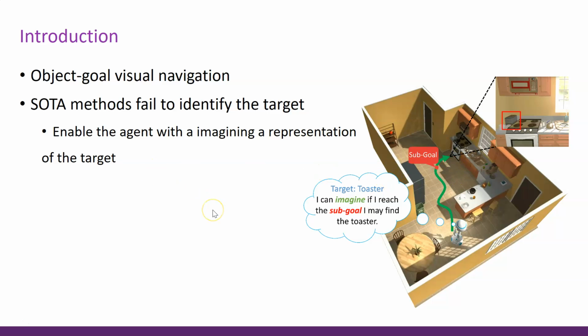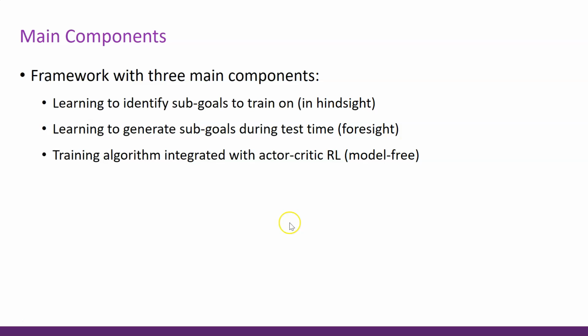What we are trying to do in order to address that here is to enable the agent with an imagination of a representation of a state, which we call subgoal state. And that subgoal state could be a very close state to the final target object, where the object is visible, or the goal state, the exact final state itself.